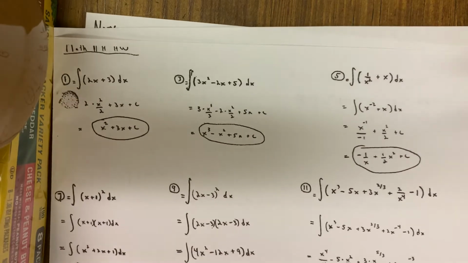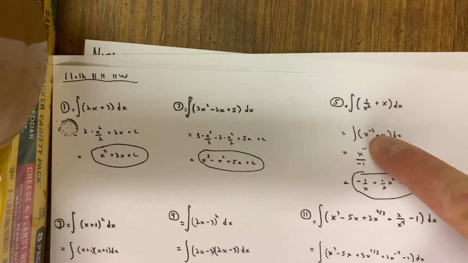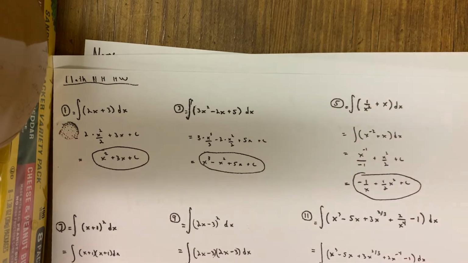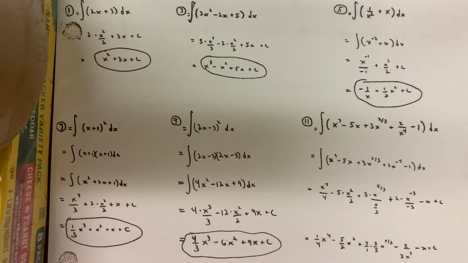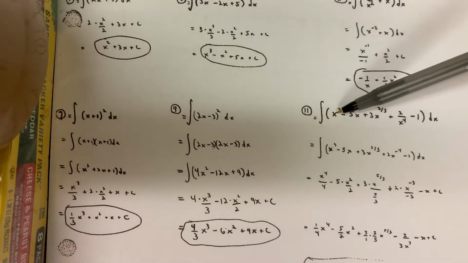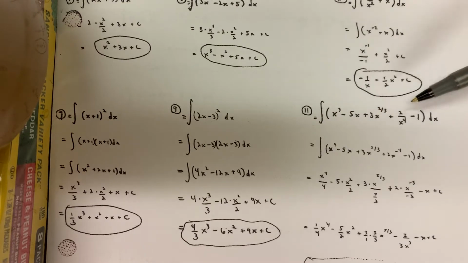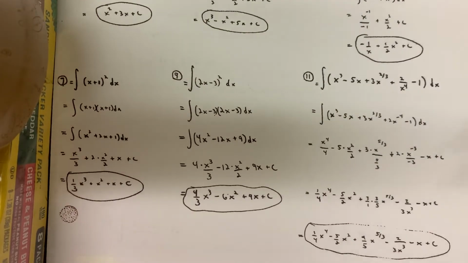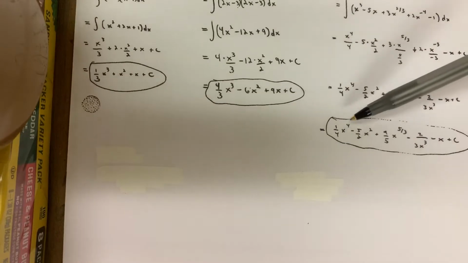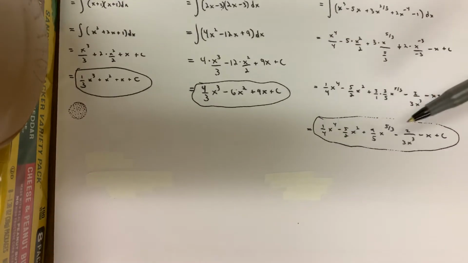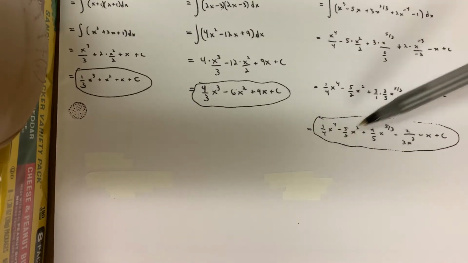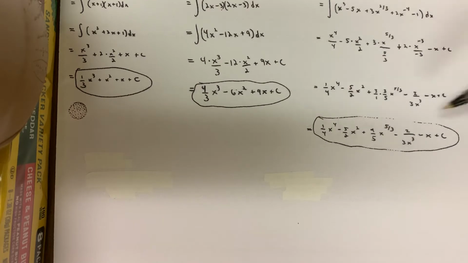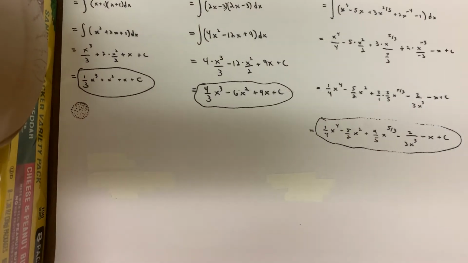Don't forget to put things in the form that you want to integrate them in, like making 1 over x squared into x to the -2. And this one over here, 11, which is what really loud amplifiers go up to, I decided to actually rewrite a bunch of these terms, actually just one, before I actually took the integral, and then simplifying, always important, okay? You might have slightly different answers. You could certainly have x to the 4th over 4. They might write that. Here they might write 5x squared over 2, 4x to the 5/3 over 5. They'd probably write this way, but every now and then you get a negative exponent in there, so minus 2/3 x to the -3 could happen. Make sure you can manipulate, all right?